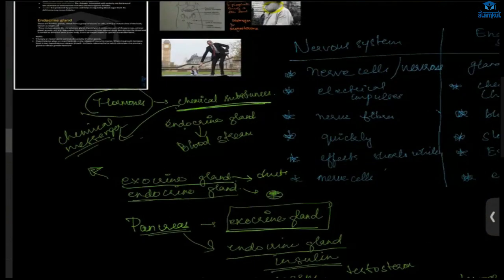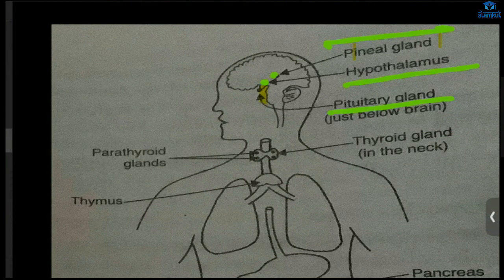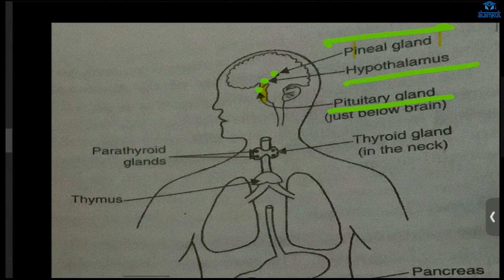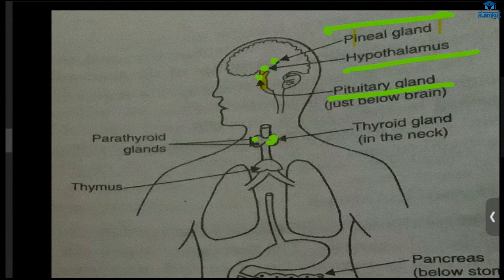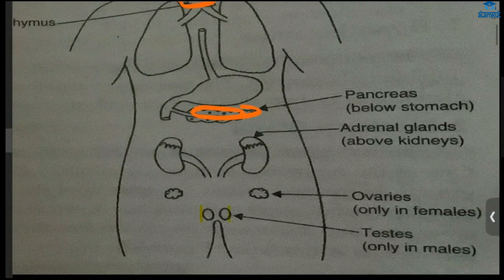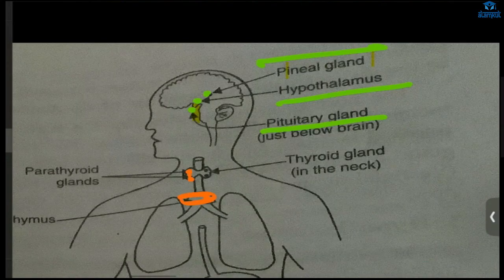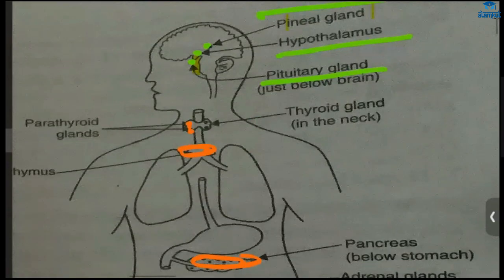So how many hormones are present inside our body? You can see we have the pineal gland, then the hypothalamus, then the pituitary. This is the pineal and this is the hypothalamus. Here we have the pituitary, then the thyroid gland, then the parathyroid gland, then the thymus, then the pancreas, then the adrenal glands, then the ovaries. Ovaries are present only in females, and testis only in males. This is the location of the endocrine glands in our body.